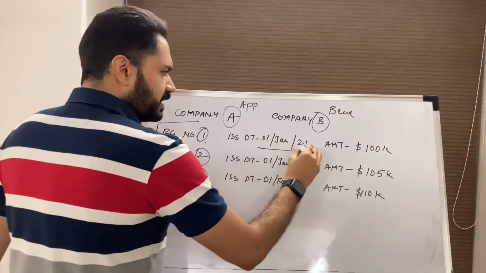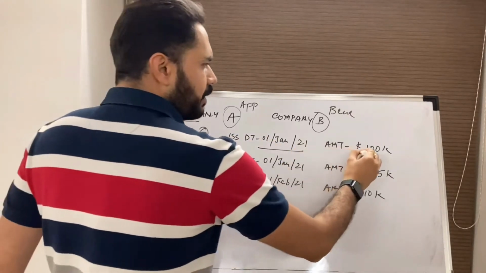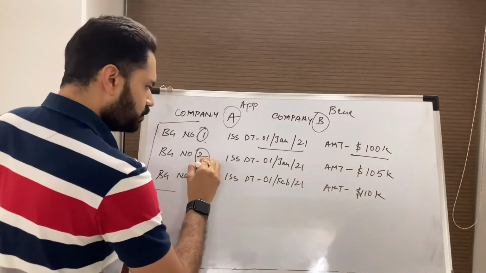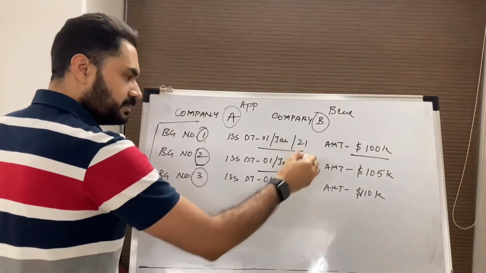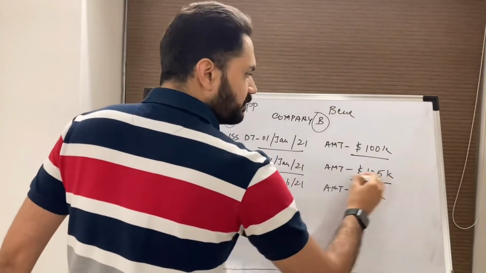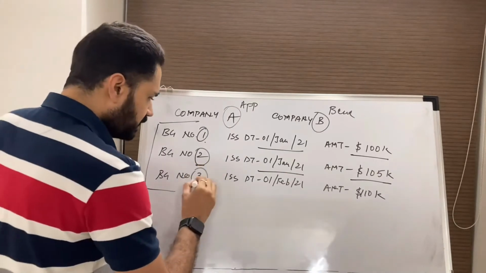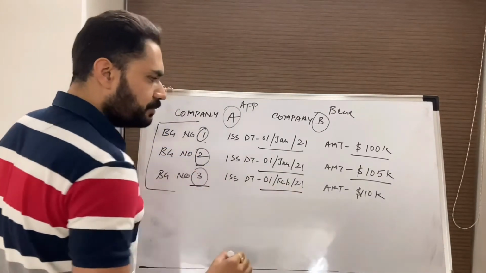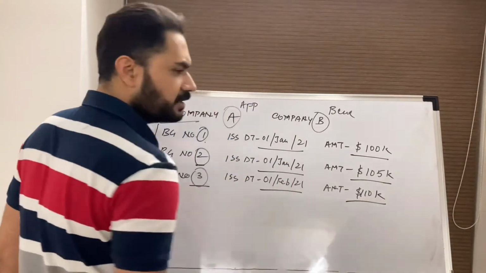BG number 1, issuance date is 1st January 21, amount is $100,000. BG number 2, issuance date is 1st January 21, same, but the amount is different, $105,000. BG number 3, the issuance date is 1st Feb 2021, amount is $110,000.